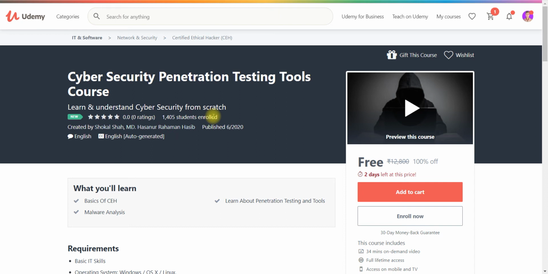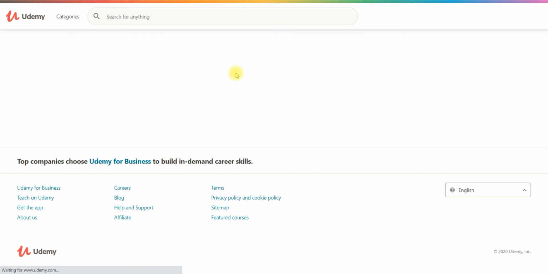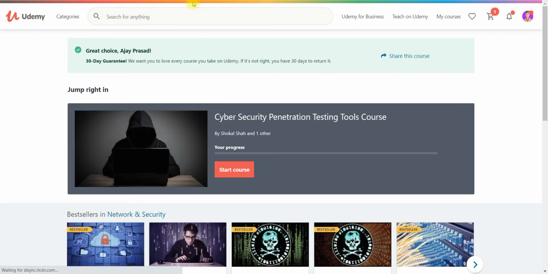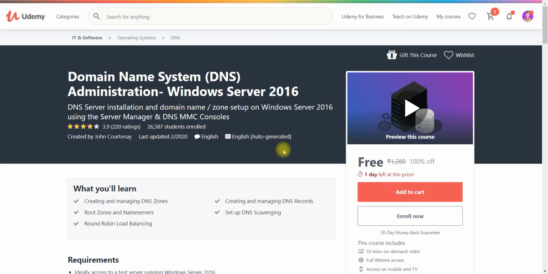The fourth course is the cyber security penetration testing tools course. The value of this course is very huge. All these courses are well designed and have a limited time frame, so you can go and learn them, and once you enroll there is lifetime access. Even if you are not ready to learn this time, just enroll, and later in the vacation holidays, you can learn.